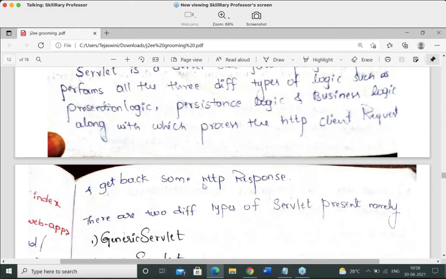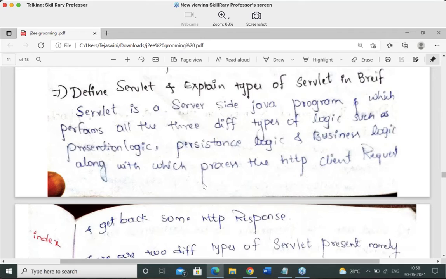So guys, now the next question for all of you people is that how do we define a servlet means? What is your answer? Tell me quickly, guys. What is the definition for a servlet means?